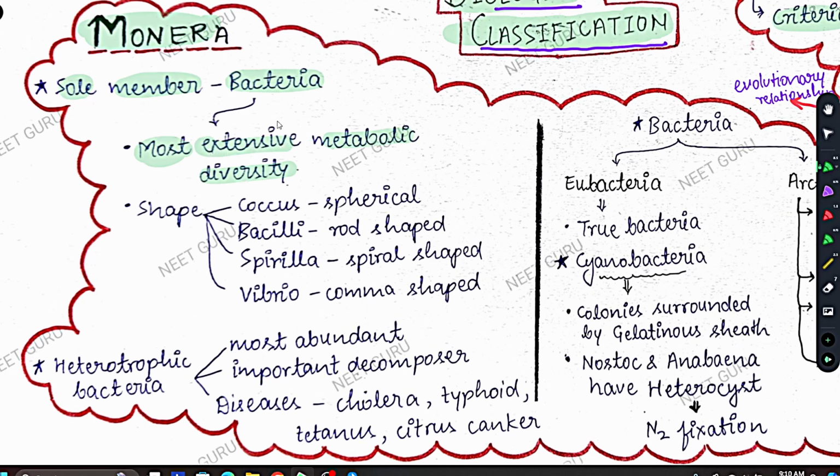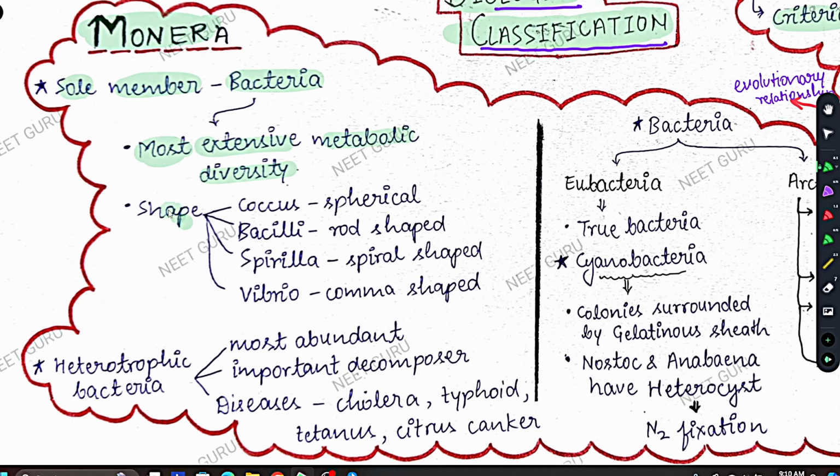Here, extensive means many types of. They show different types of reactions in their body as a group. Not a single bacterium, we are talking about a group of bacteria. So bacteria as a group show hundreds and thousands of different types of metabolic reactions. So we can say that they show most extensive metabolic diversity.